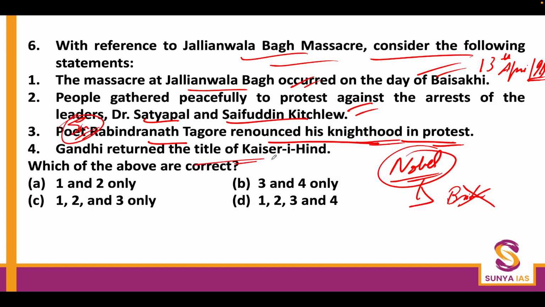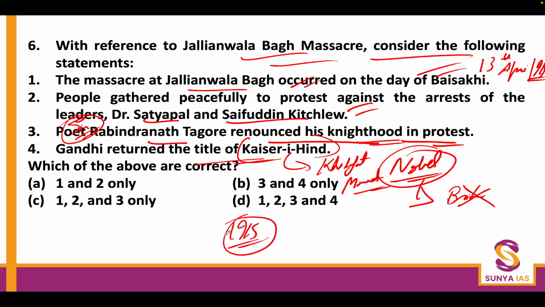Now, Gandhi returned the title of Kaiser-e-Hind. This was the very first step he took after the Khilafat movement started. Okay, and this Kaiser-e-Hind medal, he got in 1915, officially for his role in the Boer War, when he was part of the ambulance wing in South Africa helping the military. But obviously he was given the Kaiser-e-Hind medal in 1915 because he was supportive of the British war effort, in the sense that he supported the idea that Indians should join the British war effort.